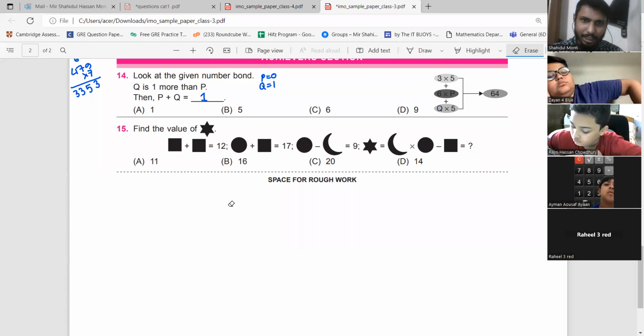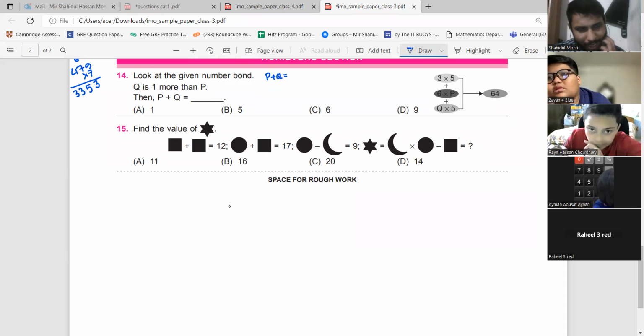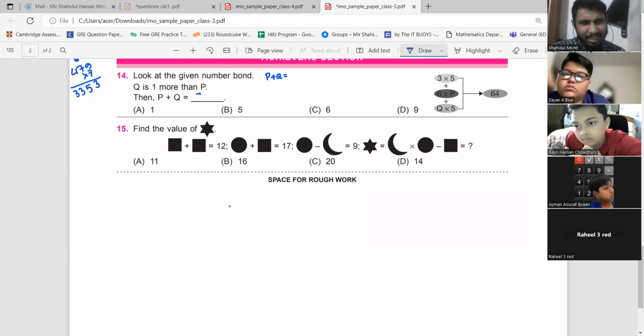So let's try with the next one, students. Let's say P plus Q is equal to 16. If I consider P plus Q is equal to 16, then what can P be equal to and what can Q be equal to? If I make 7 plus 8, 7 plus 8 is 15. I'm not getting 16.